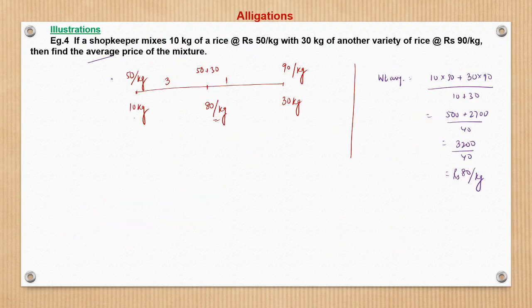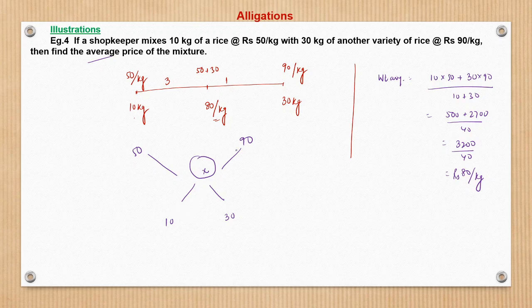So here we have to find the average. I did this with the weighted average, sorry, the straight line approach. Let us see how to move ahead using the cross method. So here, what is there? It is 50, this is 90. This we do not know, this we do not know. And here the weights are 10 is to 30, right? So now see here, that is 1 is to 3.